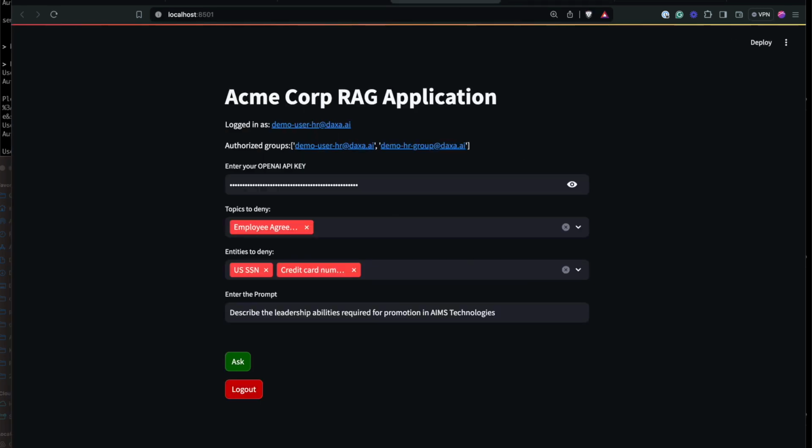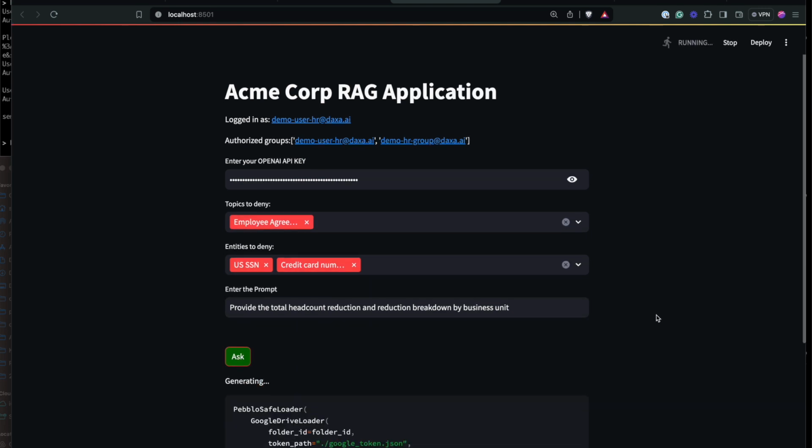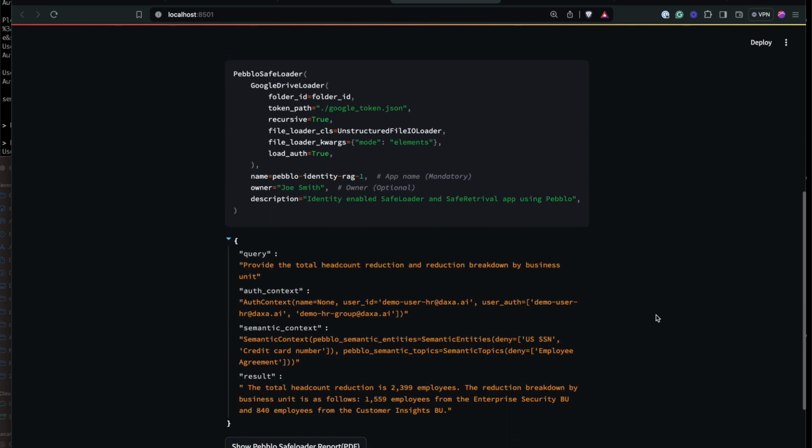As you can see, now we're logged in as an HR user. Let's try the same prompt around headcount reduction and specifics about a business unit breakdown. As you can see here, the headcount reduction of the total company and also the specific numbers currently under plan for business units within the company are also provided for an HR user.